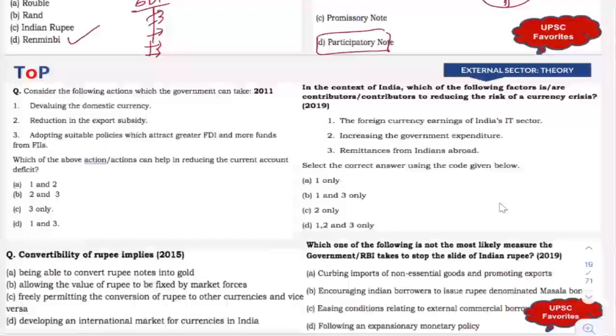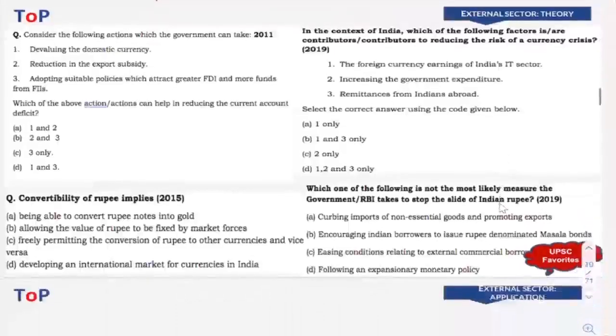First one is devaluing the domestic currency. Second one, reduction in export subsidy. Third one, adopting suitable policies which attract greater FDI and more funds from FII. Now here you can understand that the question is which can help in reducing current account deficit.